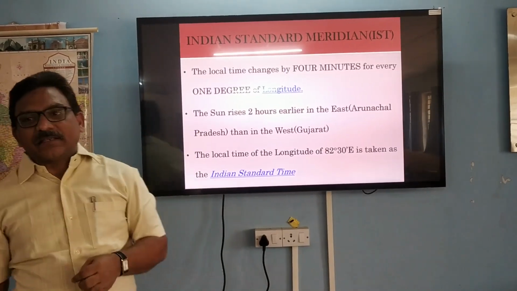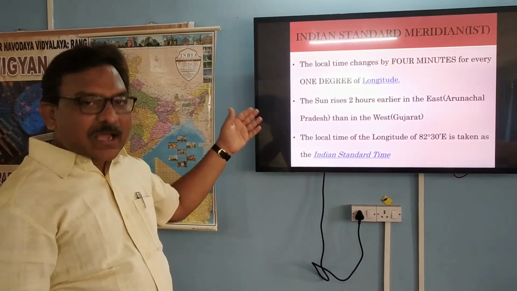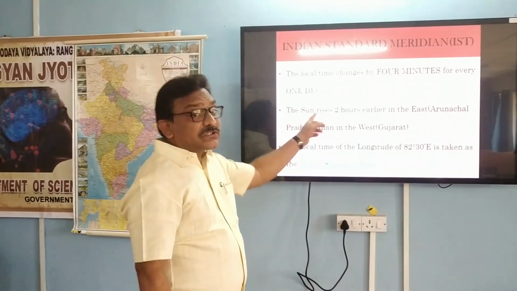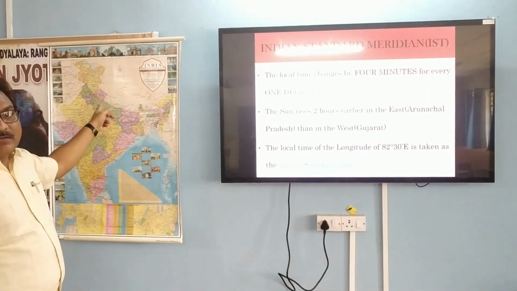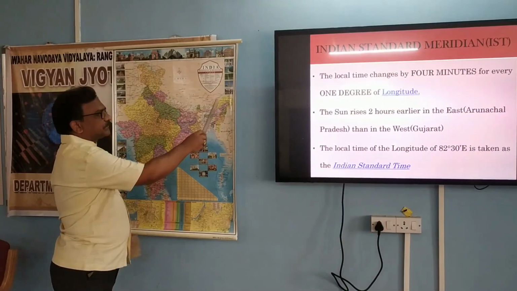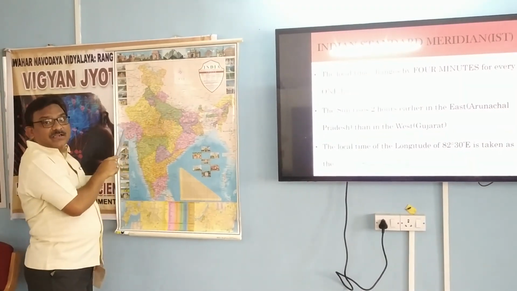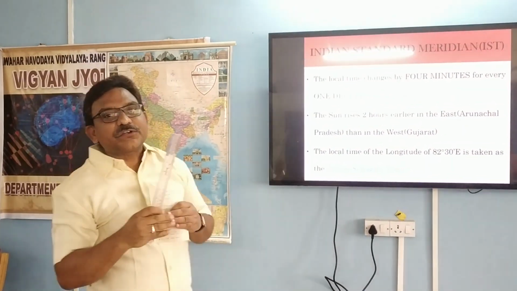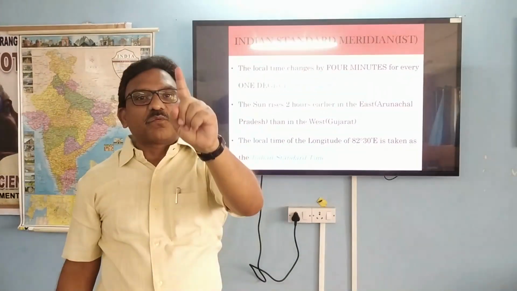So when we talk about this, we see that in India the sun rises in Arunachal Pradesh earlier when compared to the sun rising in the west. For example, the sun rises 2 hours earlier in Arunachal Pradesh comparatively to the western part of our country, that is Gujarat. This is Arunachal Pradesh, where the sun rises 2 hours earlier than in Gujarat, because of the longitudinal movements. As I told you, the local time changes by 4 minutes for every 1 degree.